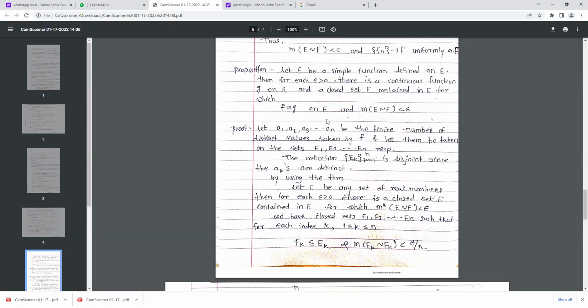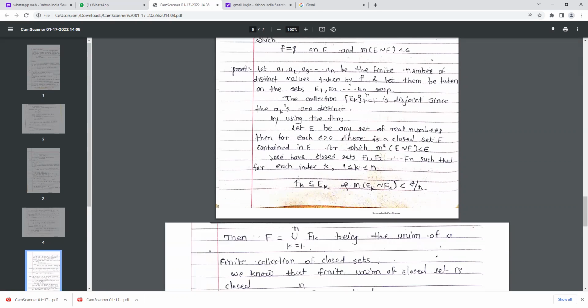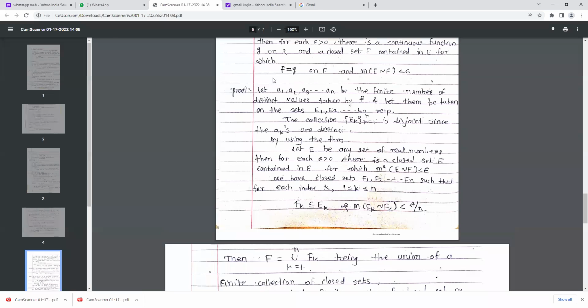Now, for each epsilon greater than 0, we have to show the existence of a continuous function g on R and a closed set F contained in E for which f is equal to g on F and the measure of E minus F is less than epsilon. So see the proof. First we write the given condition and then write the proof.